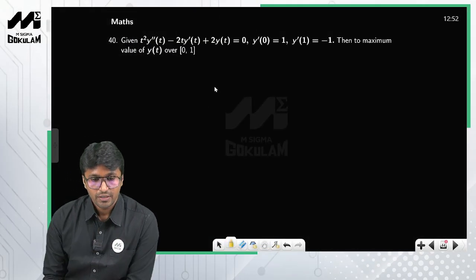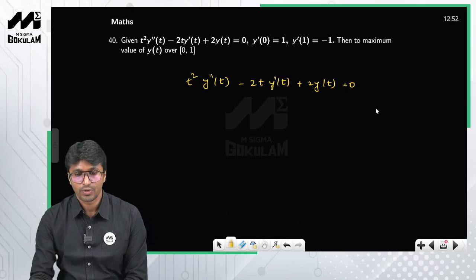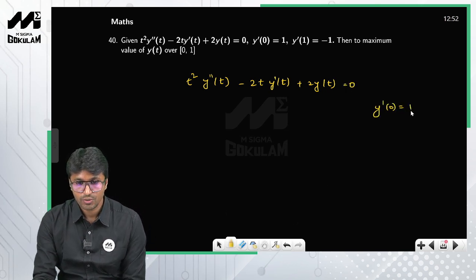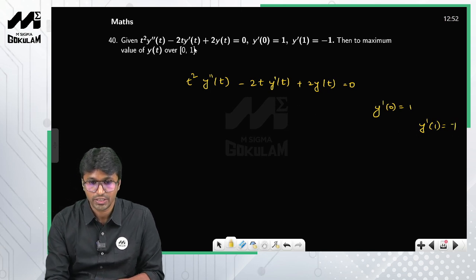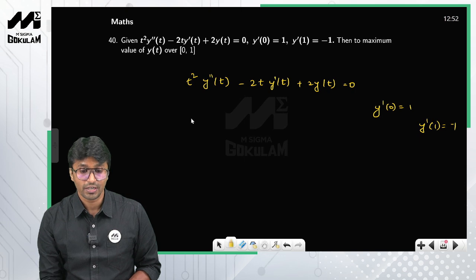So given t square into y double dash of t minus 2t into y dash of t plus 2 into y of t is equal to 0. Okay, y dash of 0 is equal to 1, y dash of 1 is equal to minus 1, right? So this is a Cauchy-Euler differential equation.